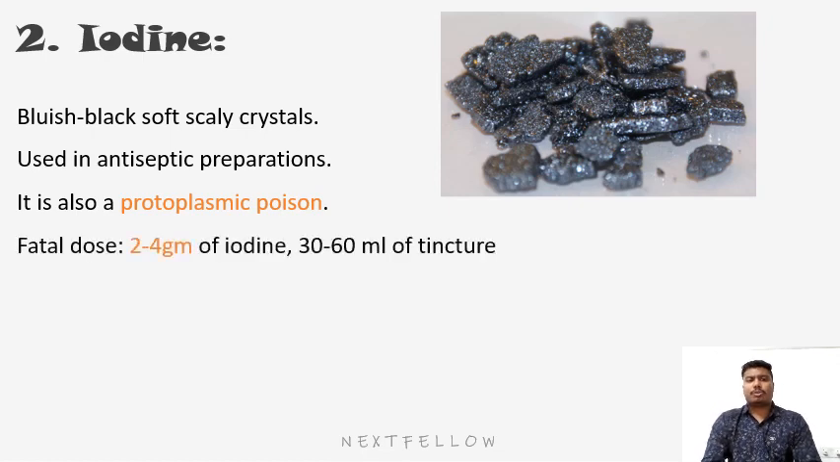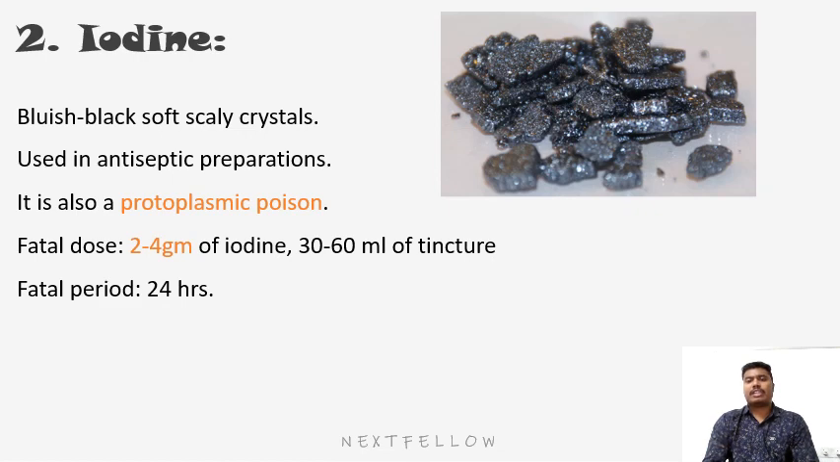Now the fatal dose of iodine is 2 to 4 gram, and if it is in the form of tincture, then it is 30 to 60 milliliter of the tincture of iodine. The fatal period is 24 hours. Now the signs and symptoms of acute poisoning of iodine: if the vapors are inhaled, it causes respiratory damage by irritation of the respiratory system and causes pulmonary edema and glottic edema.